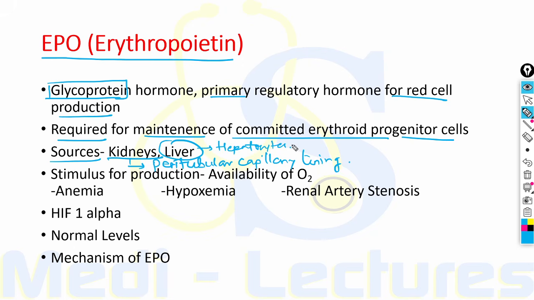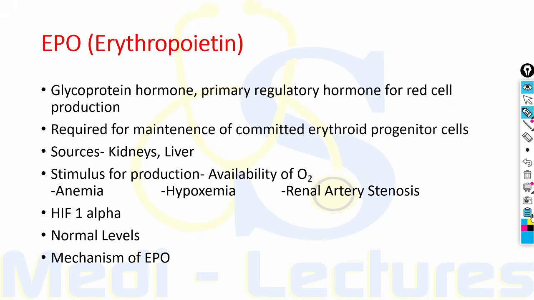Now, what is the stimulus for production of erythropoietin? It is the availability of oxygen. That is, decreased oxygen availability at the various tissues as well as kidneys leads to increased EPO synthesis. Impaired oxygen delivery to the kidney can result from anemia, that is decreased RBC mass, which can lead to decreased oxygen delivery at the level of kidneys.